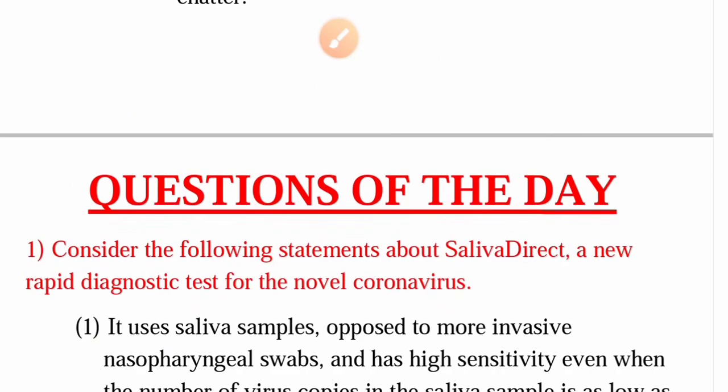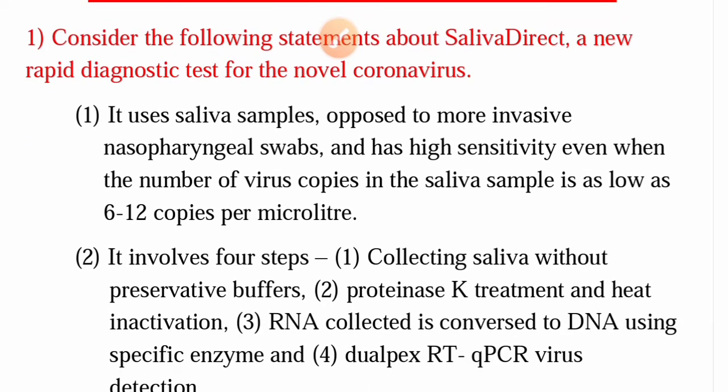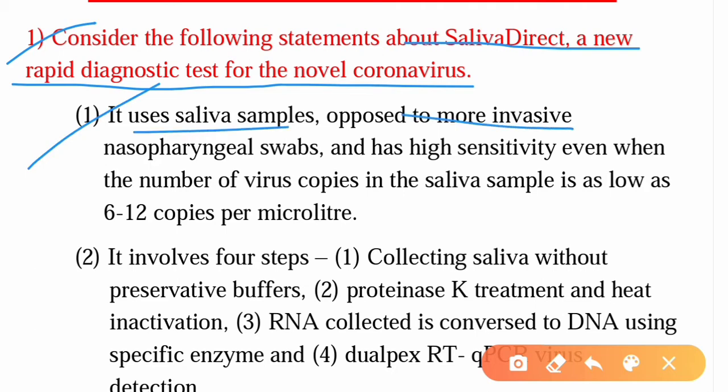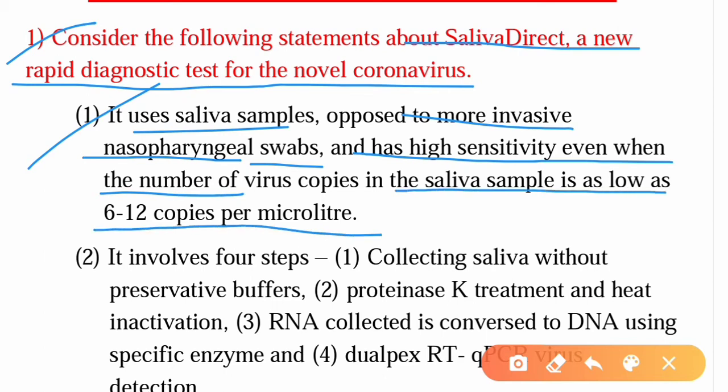Questions of the day. The first question is: consider the following statements about Saliva Direct, a new rapid diagnostic test for the novel coronavirus. The first statement is: it uses saliva samples as opposed to more invasive nasopharyngeal swabs and has high sensitivity even when the number of virus copies in the saliva sample is as low as 6 to 12 copies per microliter.